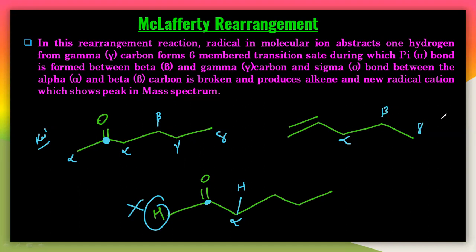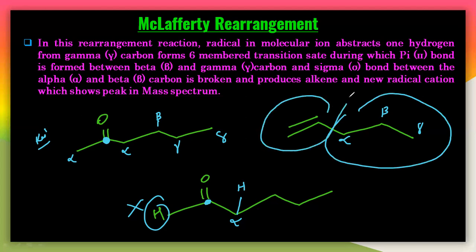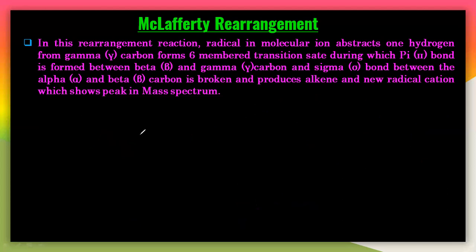So see here, you have to understand this alpha, beta, gamma. Alpha, beta, gamma are adjacent carbons, but at what position? You have to understand that. Exactly, alpha, beta, gamma are adjacent positions to the electron withdrawing group. So once again, let us understand with the alpha, beta, gamma like this.